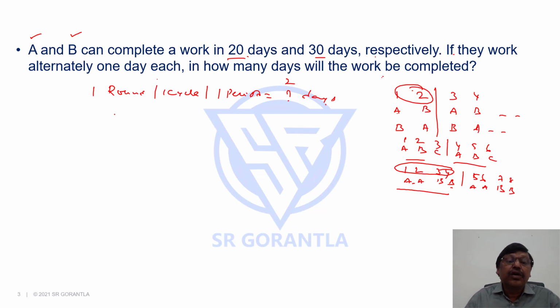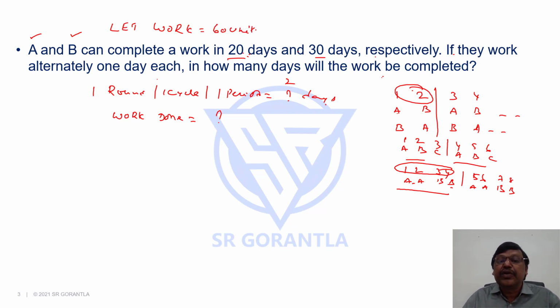Second thing is how much work is completed in one round, work done in one round. Now, assume the work has 60 units, why LCM method, 20 and 30. Let the work be 60 units.